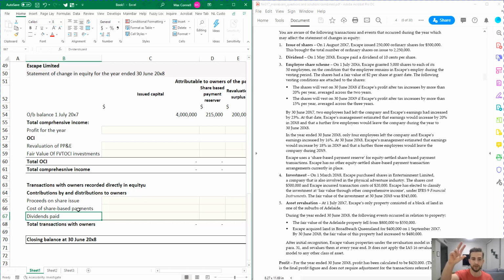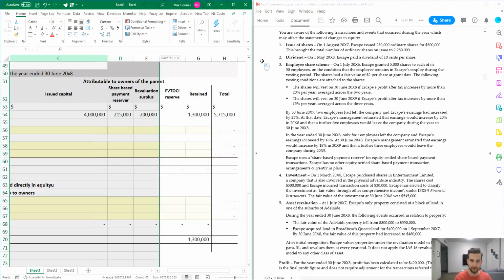And in the top one, it's going to be OCI. So what are the things that hit OCI? Fair value through OCI adjustments, and then a revaluation, which is hitting OCI as well. So fairly self-explanatory, but it's also in the FIN critical file. If you go to the financial reporting chapter and look at the template, there are some examples in there, but I'm not going to bother looking at that because it's fairly self-explanatory.